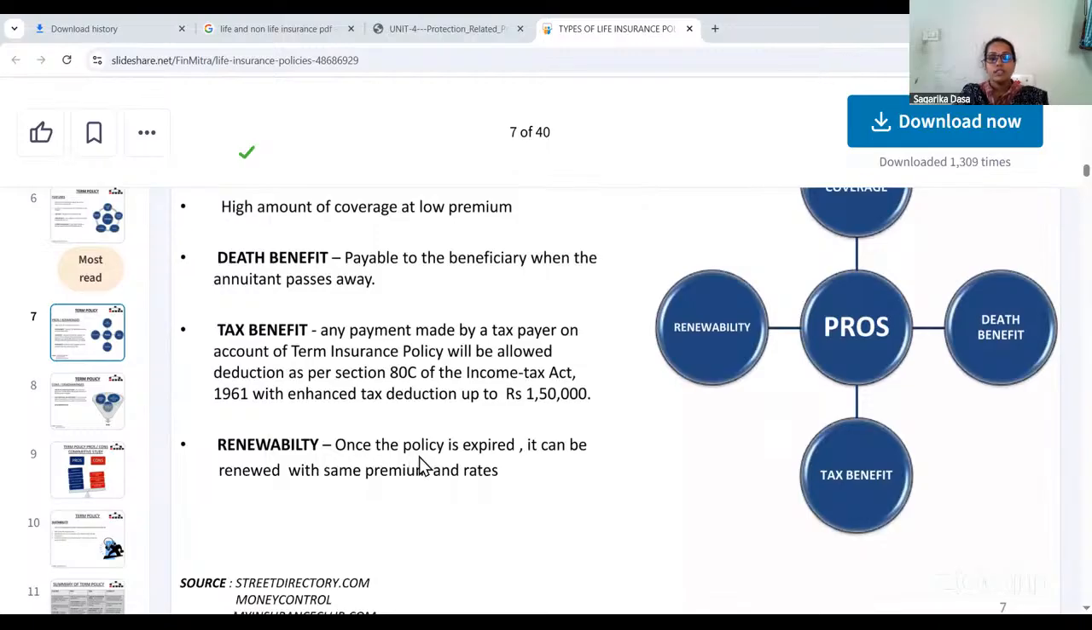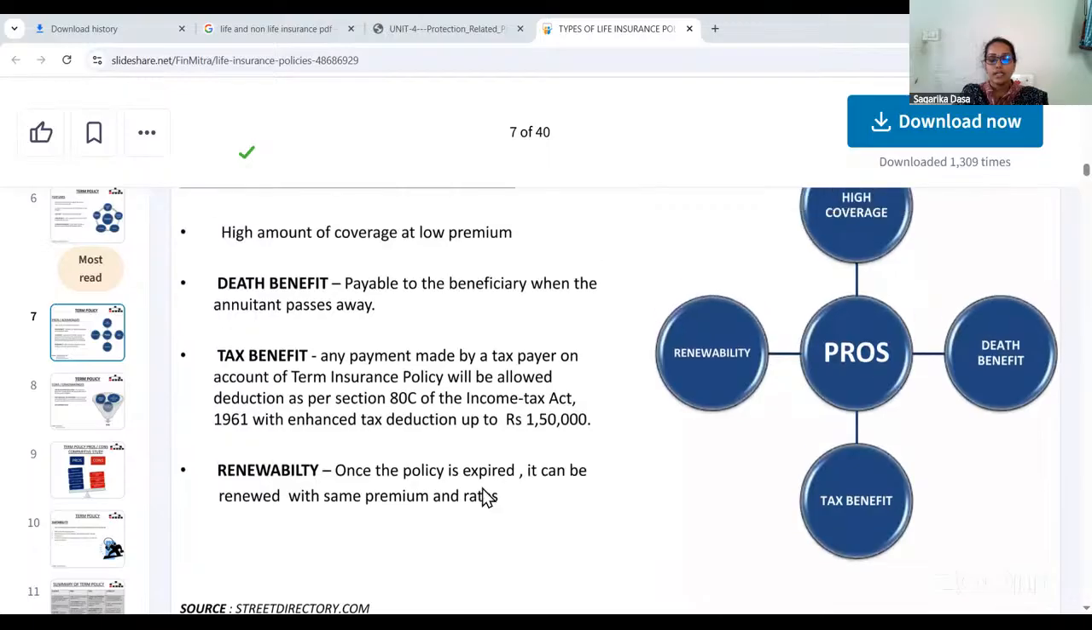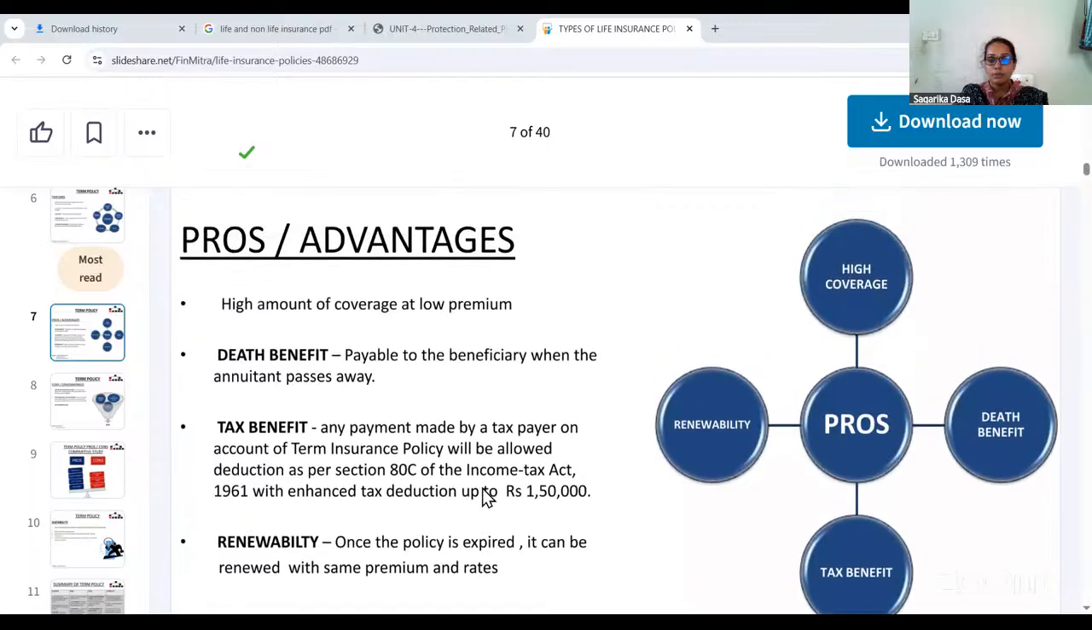Renewability. Once the year is expired, it can be renewed with the same premium and rate. Say for example, 5 years కి మనం term policy తీసుకున్నాము. 5 years expiry అయిపోయింది. Same policy we can continue for the next 5 years. So renewability is there with the term policy.